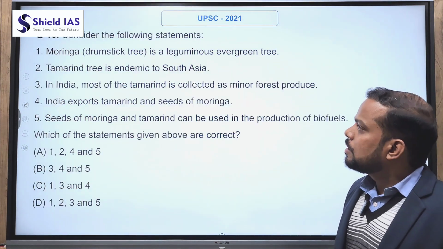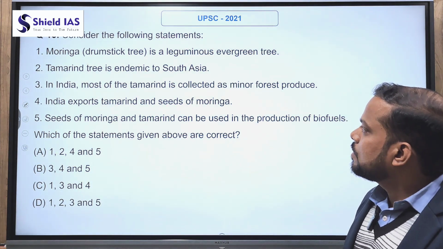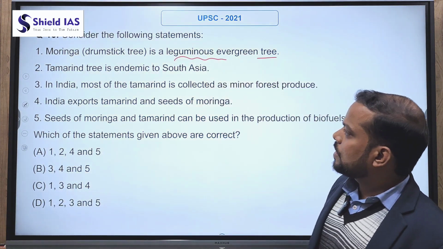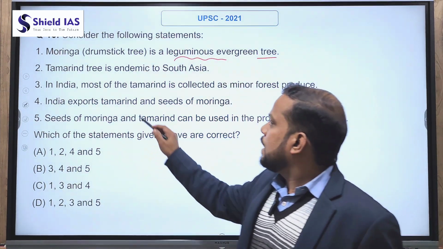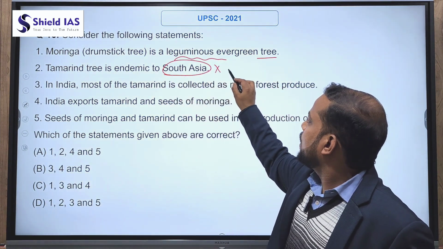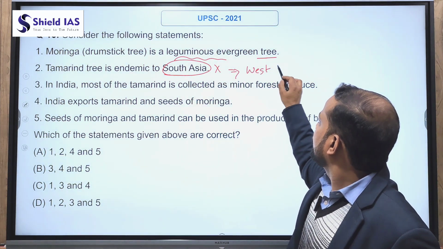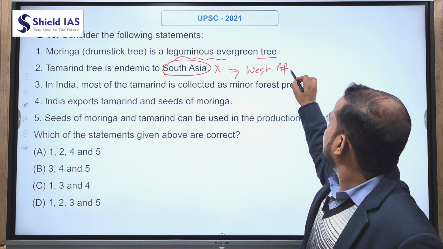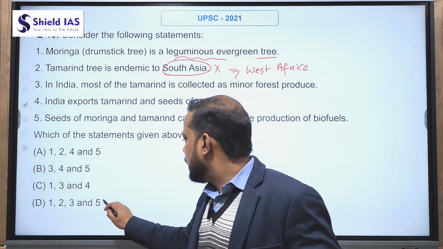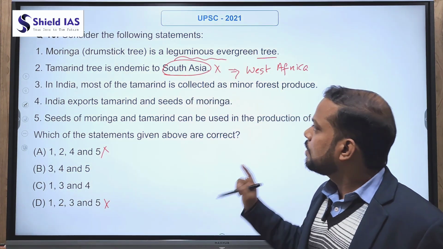Next question is related to Moringa. Consider the following statements. Moringa is a leguminous evergreen tree. Second statement, tamarind tree is endemic to South Asia. This statement is incorrect. Tamarind tree is endemic to West Africa, not South Asia. So if you eliminate option 2, D is eliminated, A is eliminated, only B and C remain.